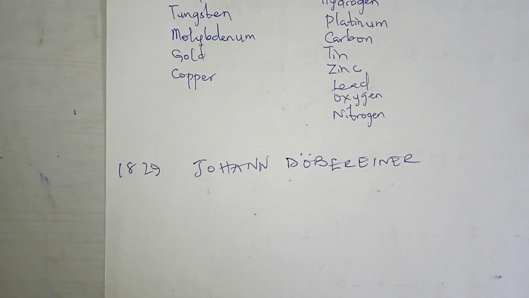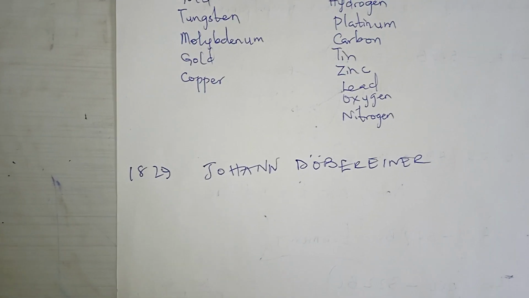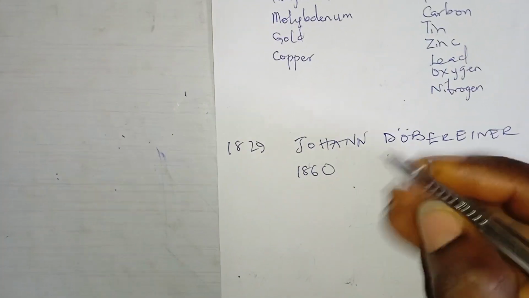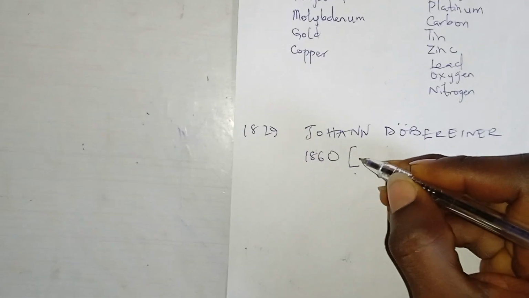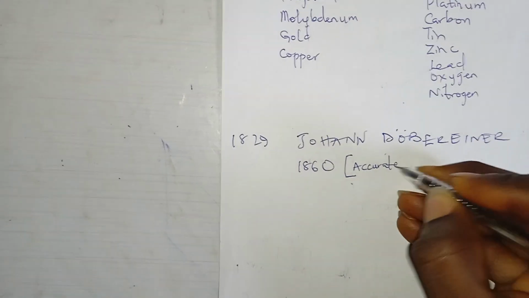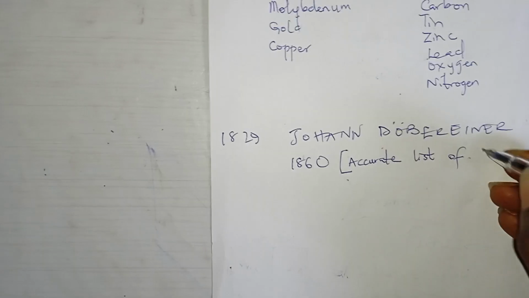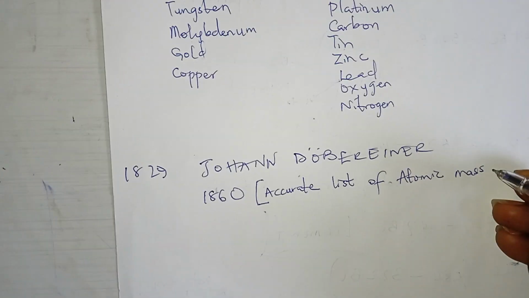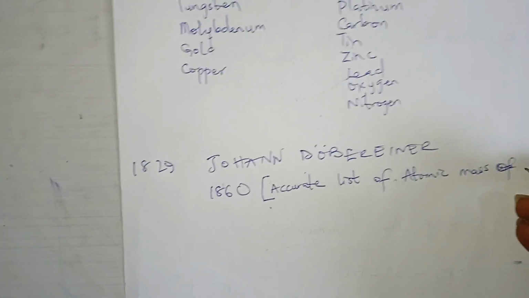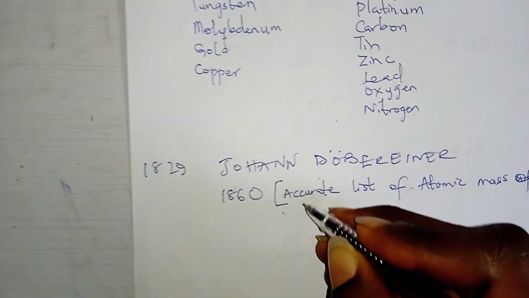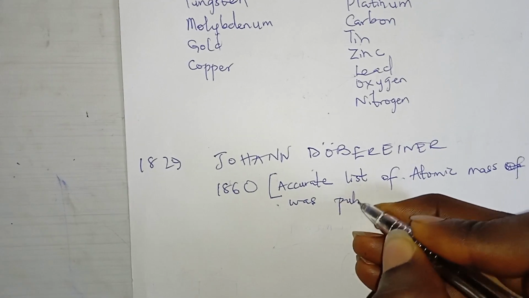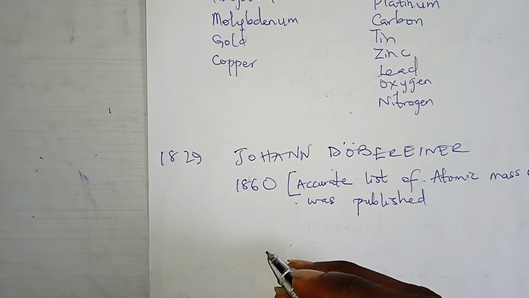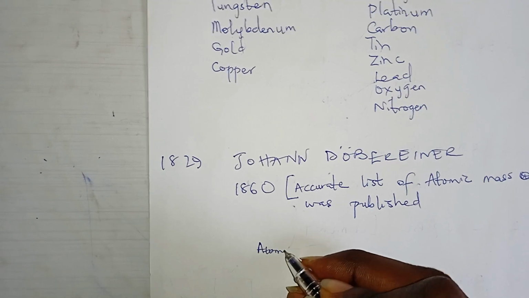It became more serious in the year 1860. In 1860, that was when an accurate list of atomic masses of elements was published. Now, notice that I'm always talking about atomic mass and not atomic number. This is because in those days, atomic number had not been discovered.